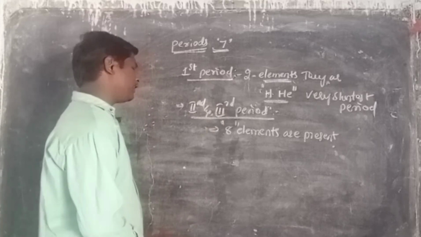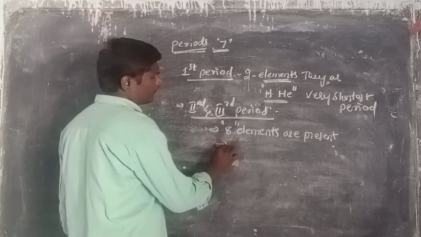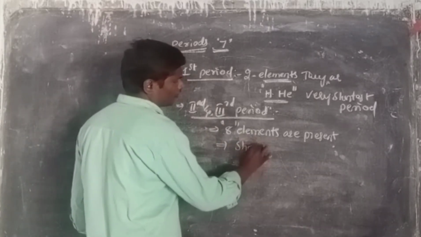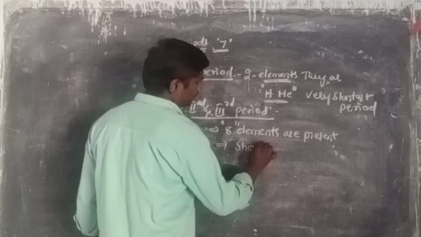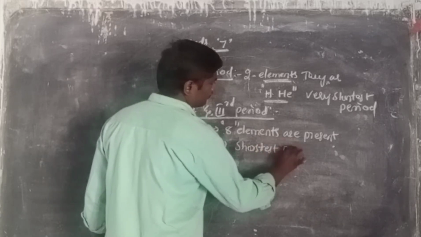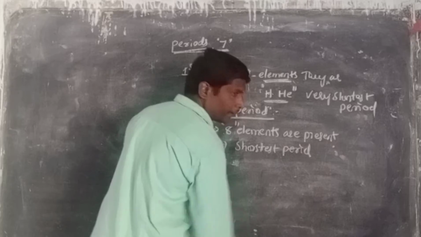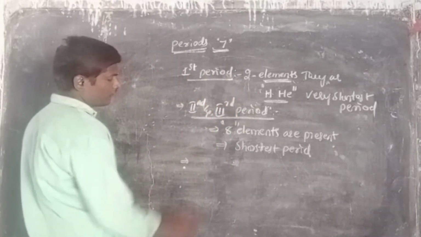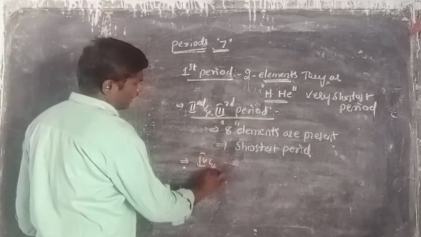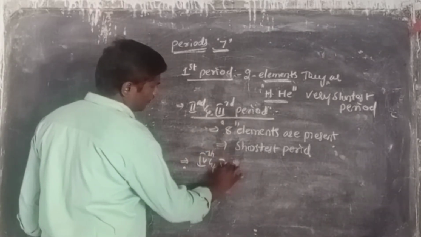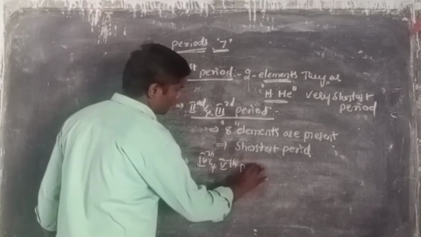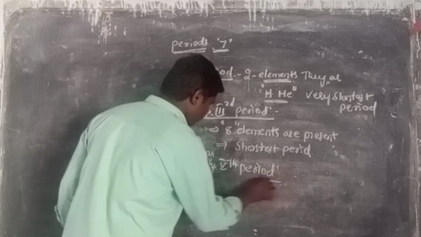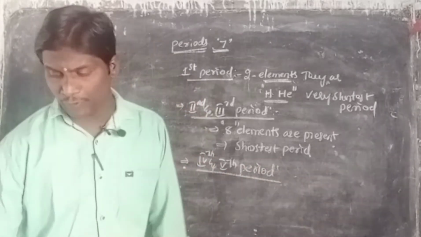This is called the shortest period. Then another one, the fourth and fifth periods.